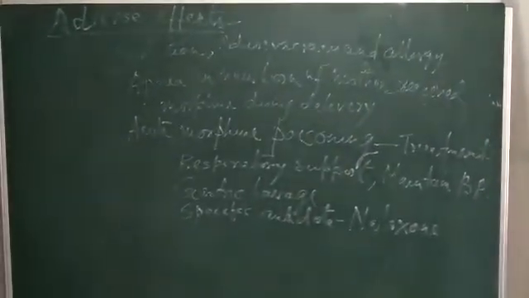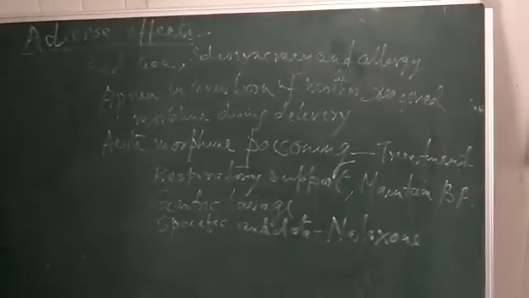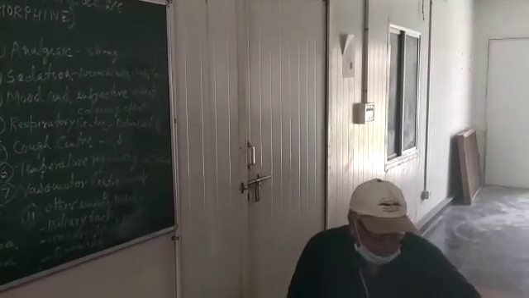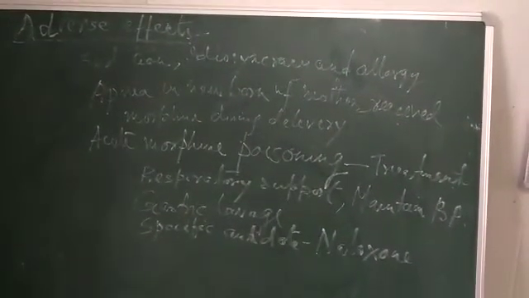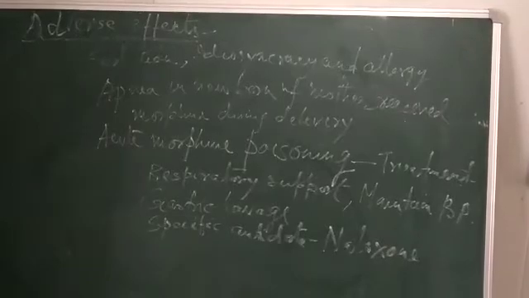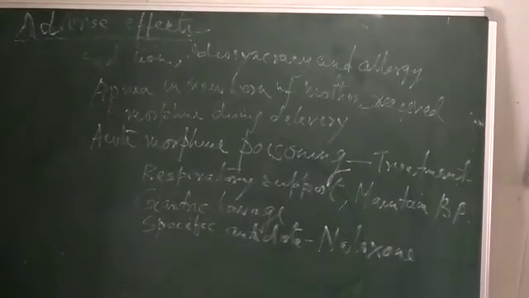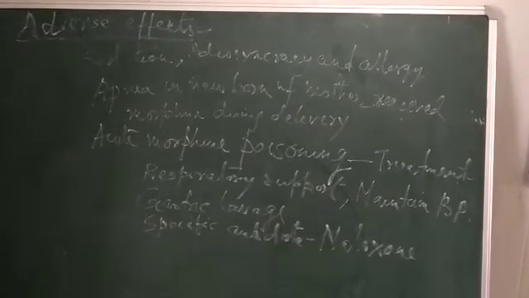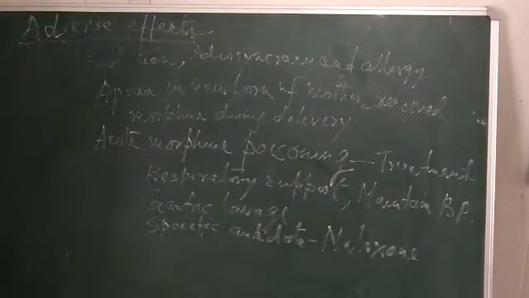Then a specific antidote. A specific antidote is naloxone. Naloxone is given 0.4 to 0.8 milligram IV, repeated every 2 to 3 minutes till respiration is picked up. After this the injection can be repeated at 1 to 4 hour intervals according to the clinical condition of the patient. So naloxone is the typical antidote.